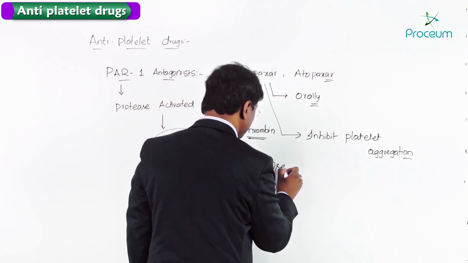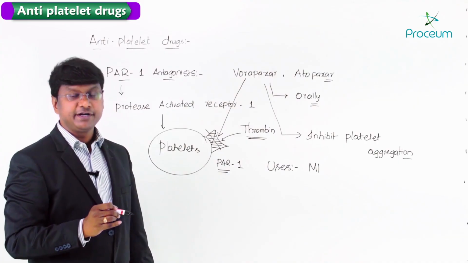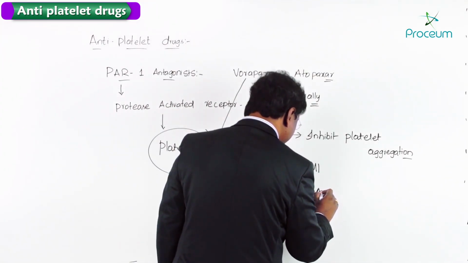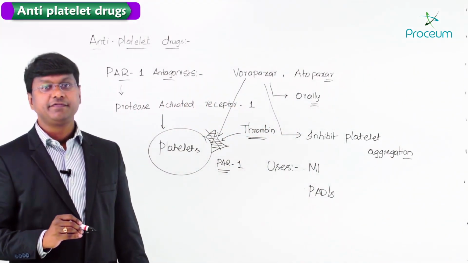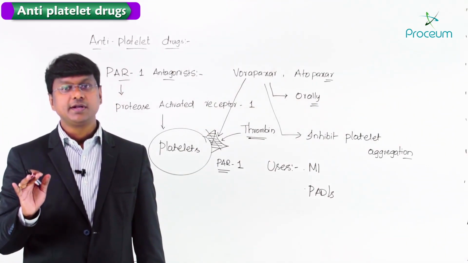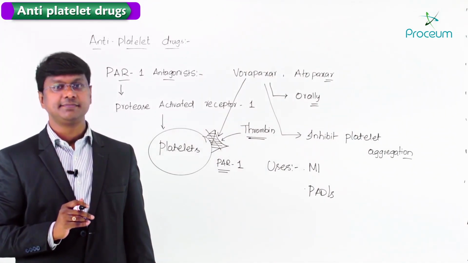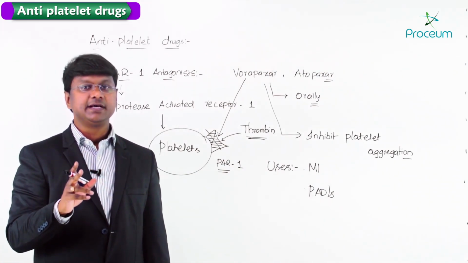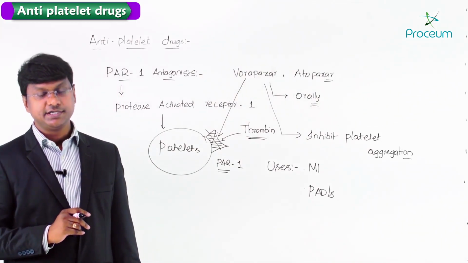So the uses of these drugs are in the treatment of MI as well as peripheral arterial disease. So this is about your Vorapaxar. Vorapaxar is an orally active inhibitor of the thrombin receptor on platelets called protease activated receptor 1. And Vorapaxar and Atopaxar have recently been approved as antiplatelet drugs in patients with a history of MI or peripheral arterial disease.